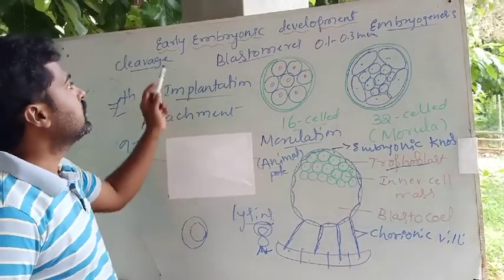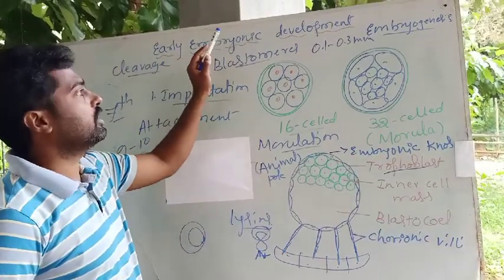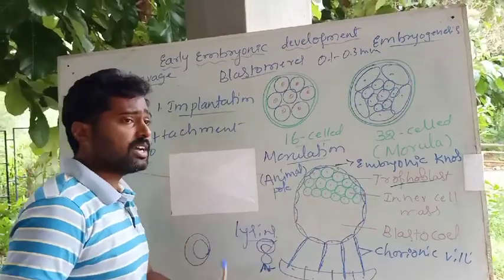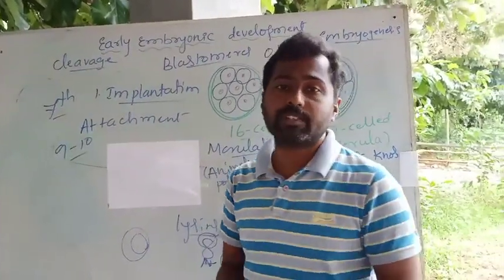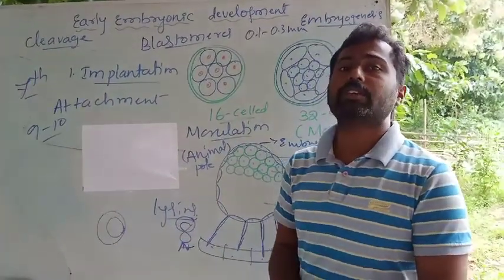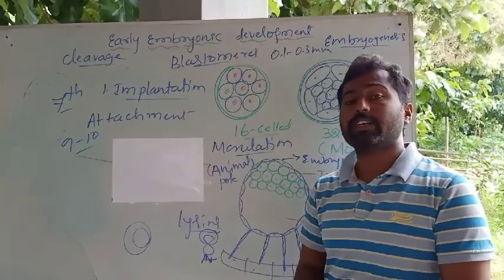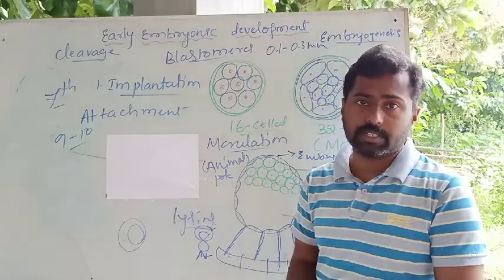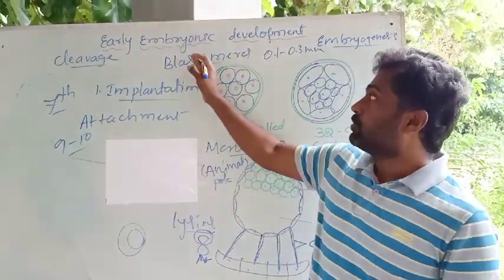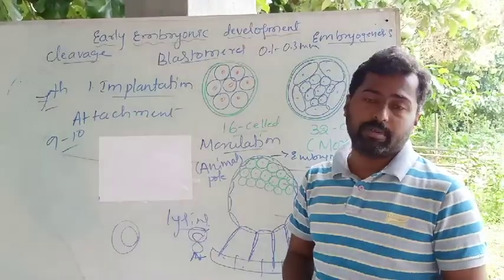Okay, so this is about the early embryonic development. In the next class I will discuss pregnancy, the early development of pregnancy, gastrulation, formation of germinal layers, the placenta, how the placenta develops and what the functions of the placenta are. Okay, so up to here this is embryonic development. Okay, thank you.